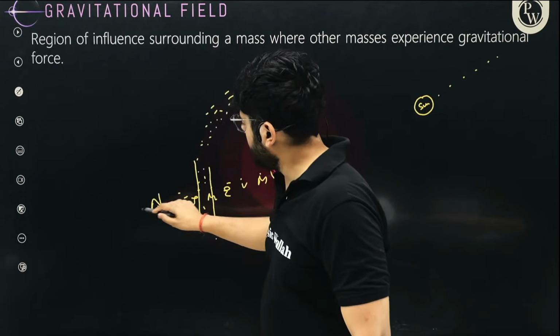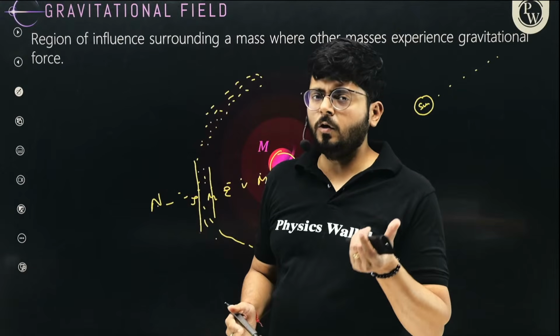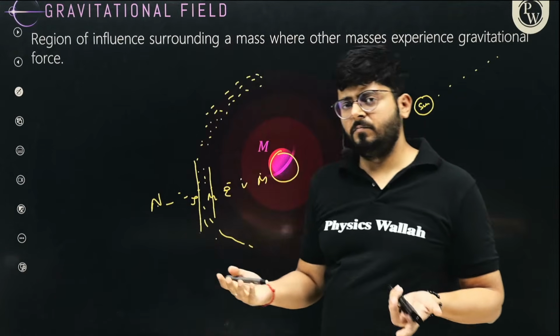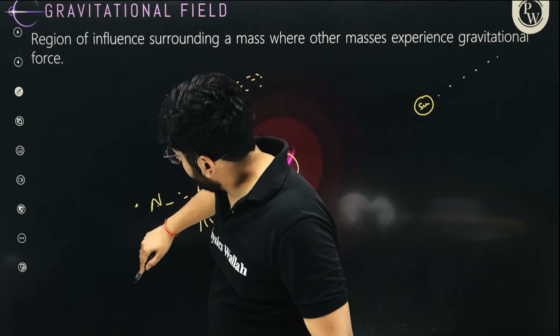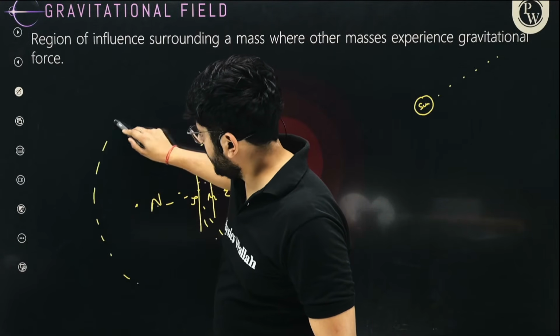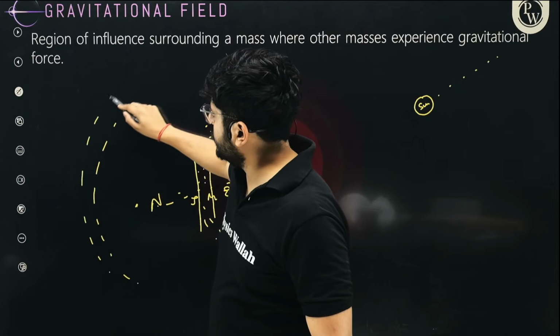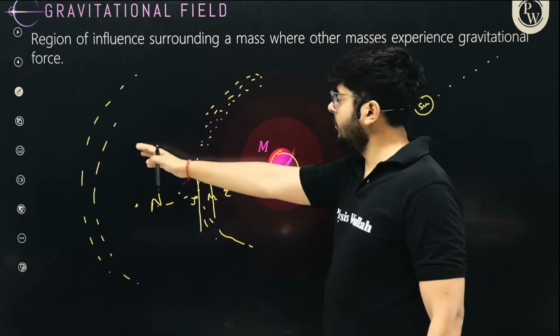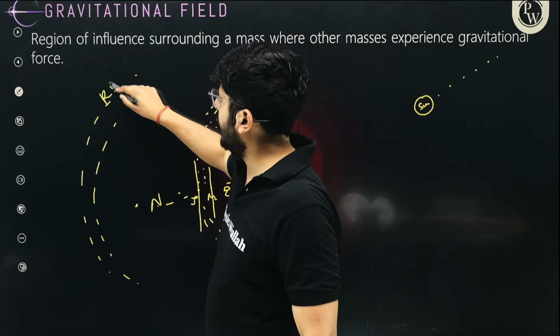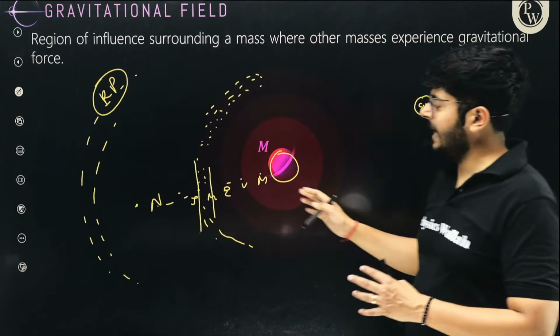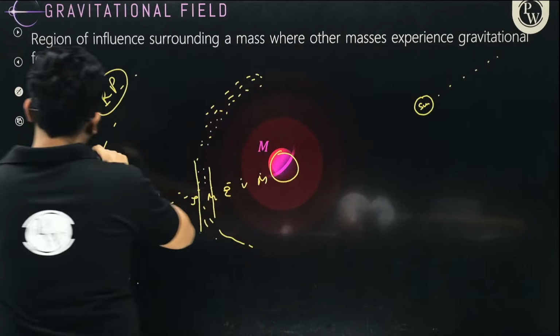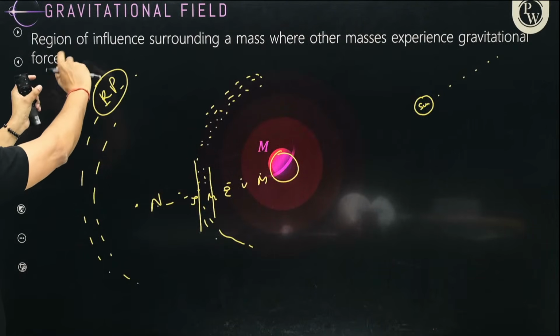Beyond Neptune, there was another thing called Pluto, but we don't count it as a planet anymore, but there is a Pluto, right? Beyond Pluto, there is another belt of asteroids. We don't talk about that. It is called the Kuiper belt. And beyond the Kuiper belt also, there are some tiny bits of asteroids.